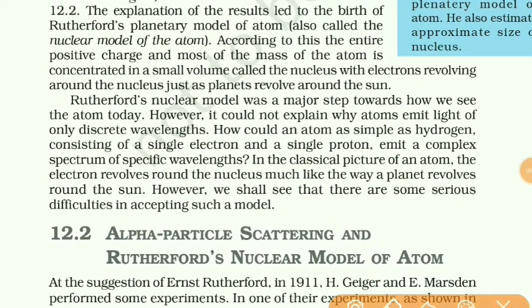So students, whatever the model of atom which we imagine today is given by Rutherford, that is Rutherford's nuclear model, in which nucleus is at the center and electrons revolve around the nucleus.